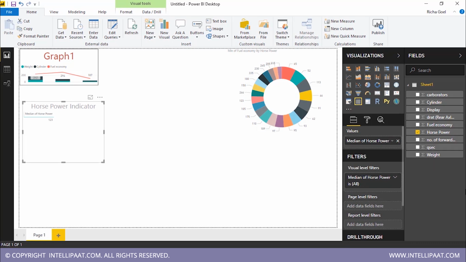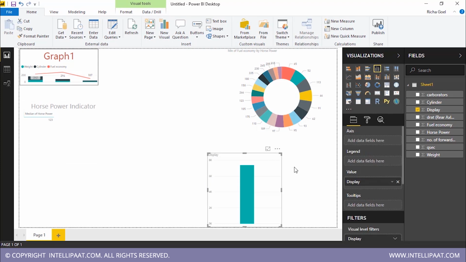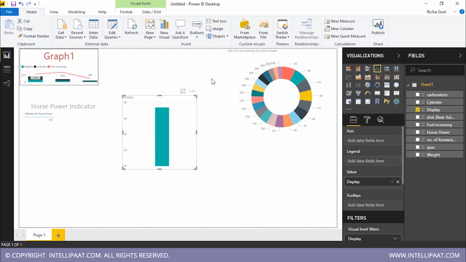Now I can do one more thing. I can simply select any of these values, drag it and drop it in this canvas directly. By doing that, just because this is a single value, a column chart is created and Power BI does it on its own, because Power BI has the ability to understand the data that we are ingesting, and it creates visualizations on its own.